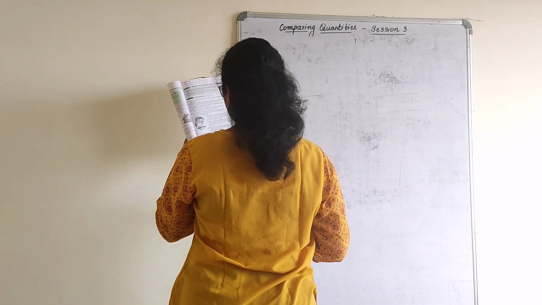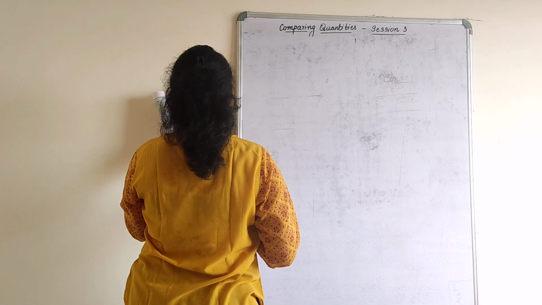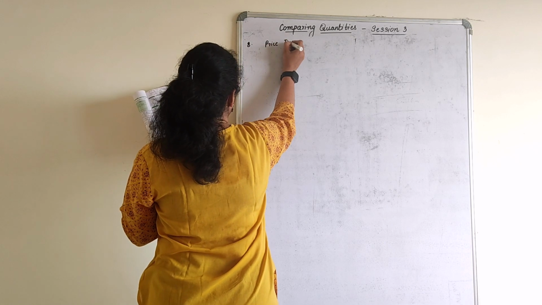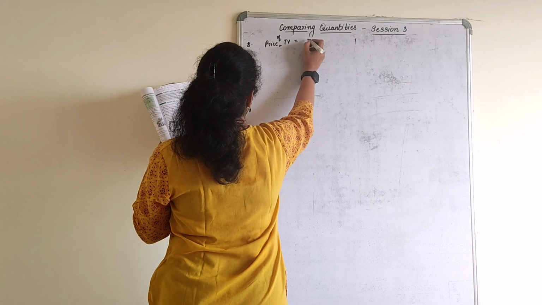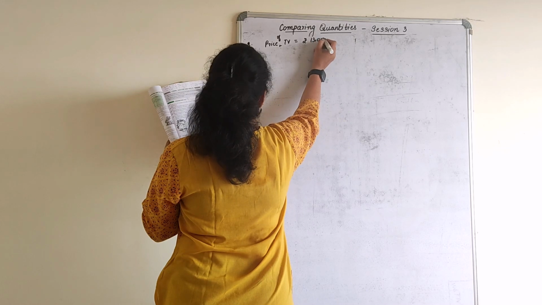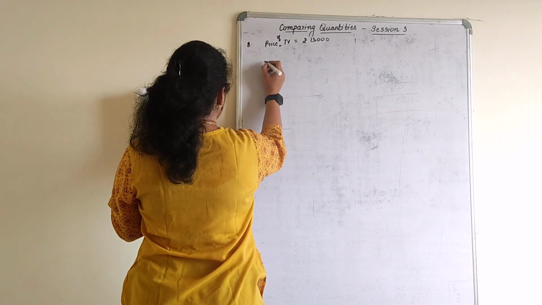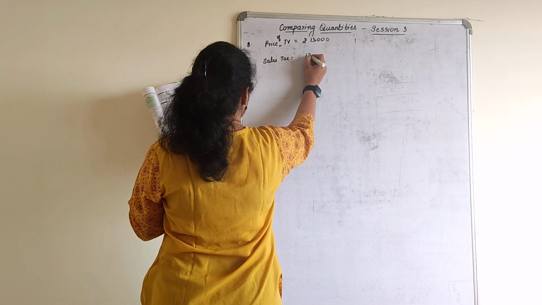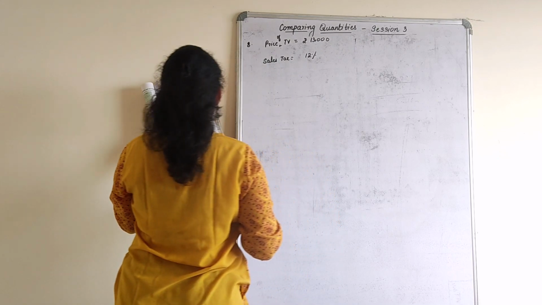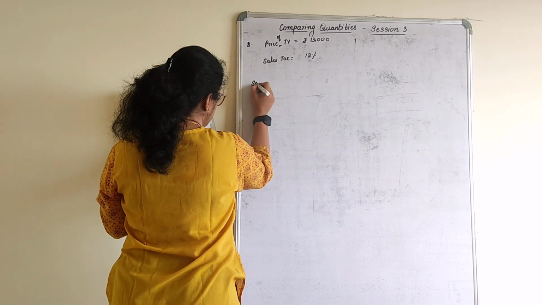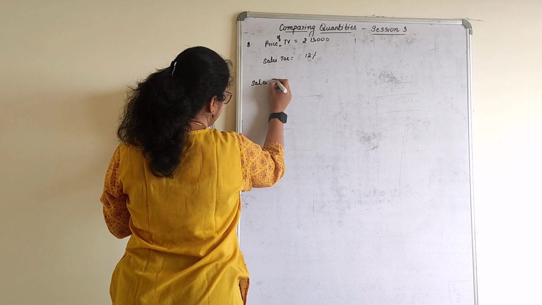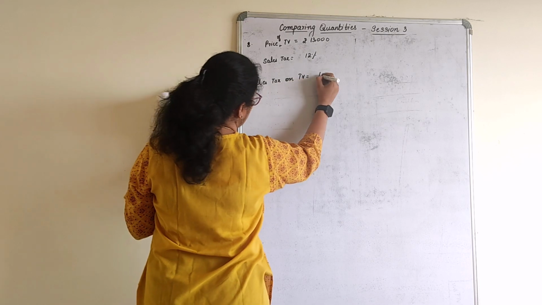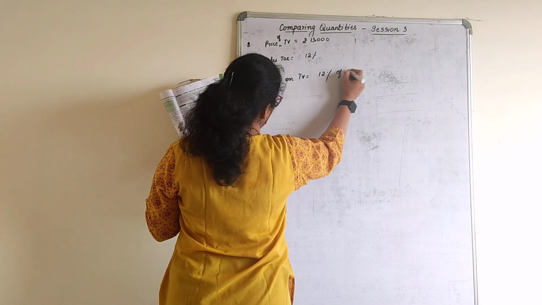The price of the TV is rupees 13,000. Sales tax is 12%. Amount we know they have to pay. So sales tax is 12%. Let us calculate what is the sales tax amount. Sales tax on TV is equal to 12% of 13,000.